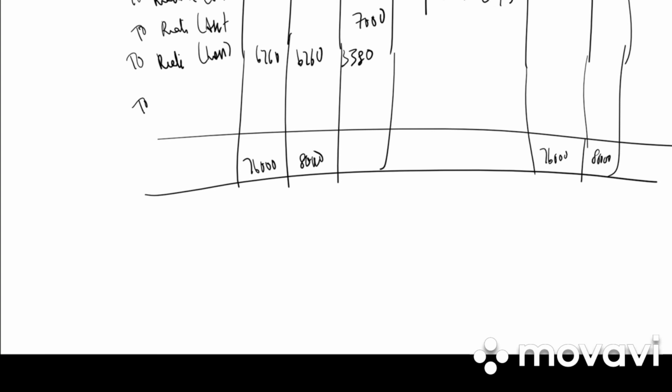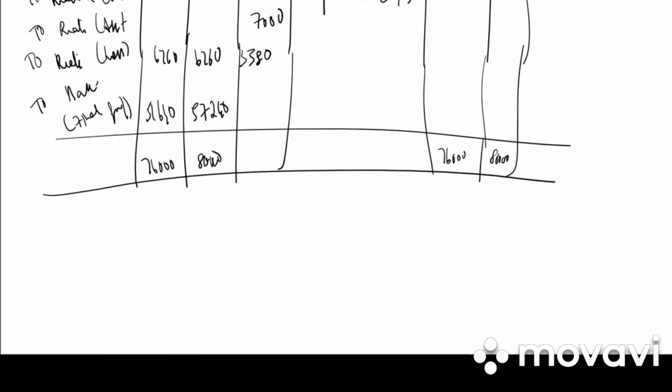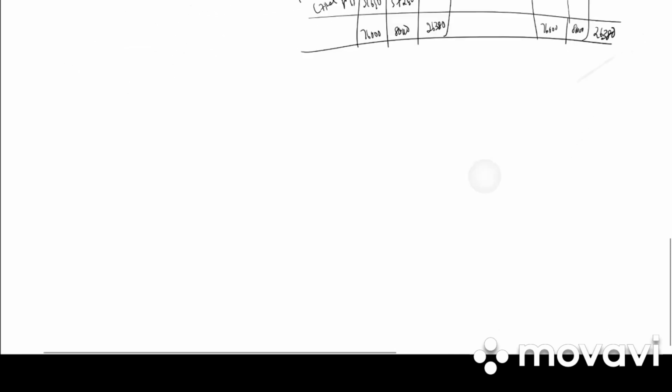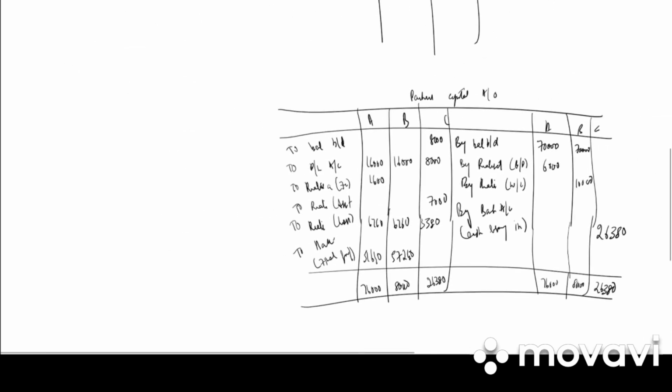76,000, A's credit side is more, 80,000, B's is more. So it will be to bank account, final payment 51,640, 57,240. And C's debit side balance is more, that is 26,380. So we write by bank account in bracket cash brought in. C brings additional capital of 26,380. So when the debit side total is more than the credit side, it is cash brought in, and when the credit side total is more than the debit side, it is final payment.